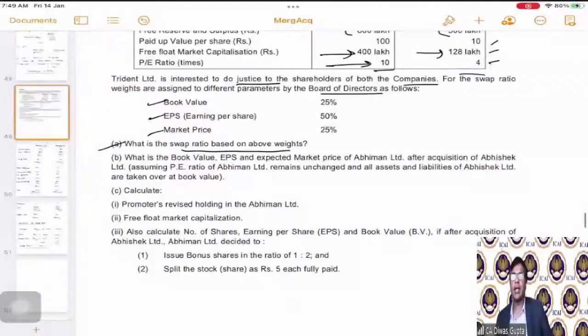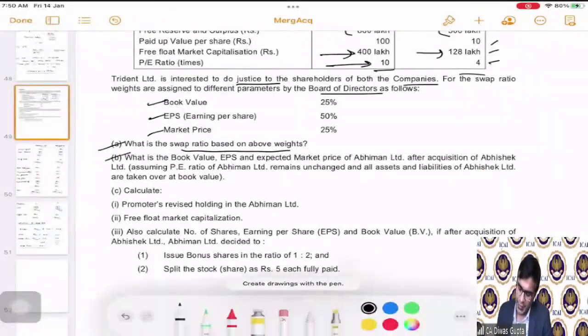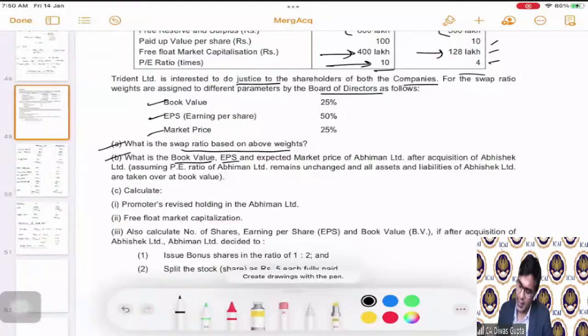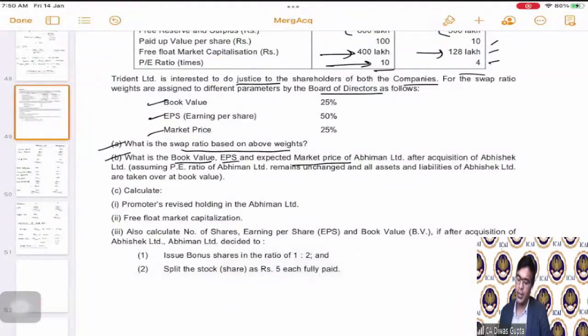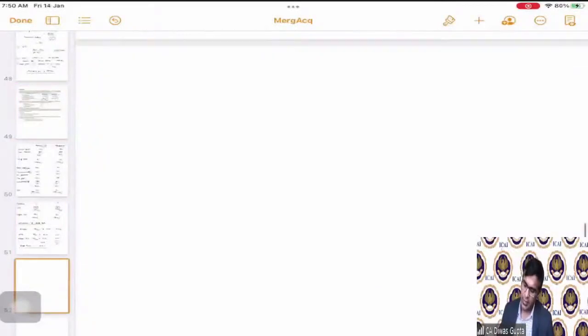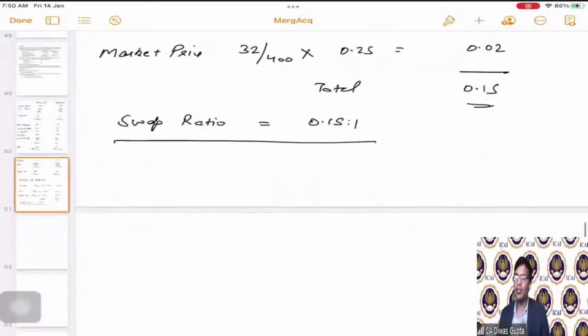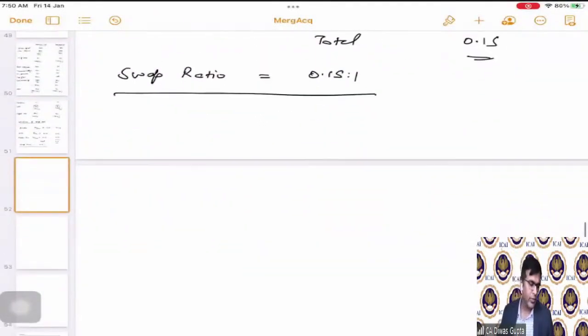Now see students, what the second part is saying. What is the book value, EPS, and expected market price? Now it is asking us to calculate all the three things again: book value per share, EPS per share, market price per share, after the acquisition of Abhishek Limited, assuming PE ratio remains unchanged and all assets and liabilities are taken over at the book value. Perfect. We don't have any problem in this. We have calculated for the individual ones. Now we have to calculate the consolidated one.